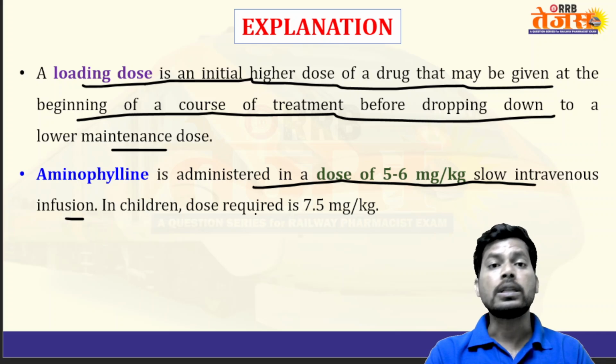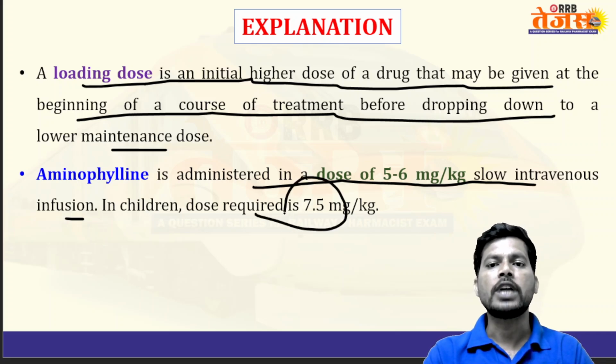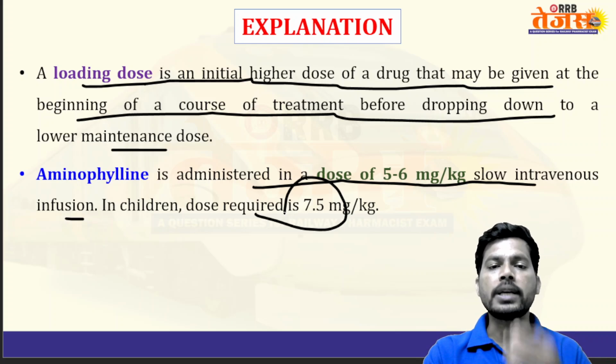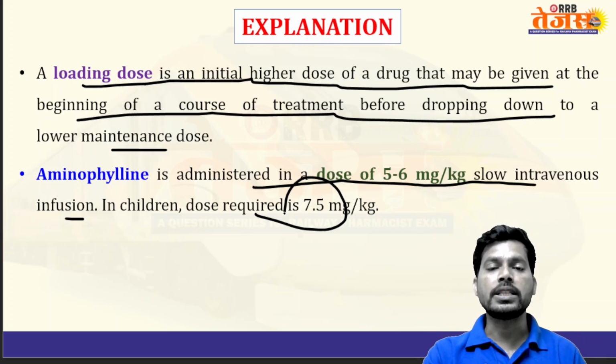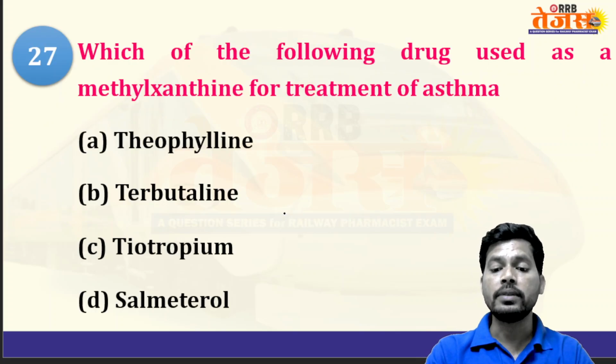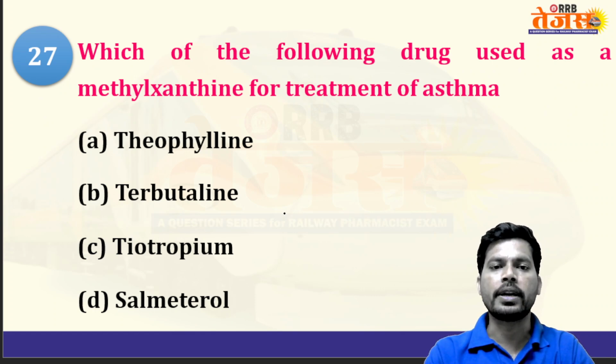In children, the dose required is 7.5 mg per kg. Especially these drugs are used in case of newly born babies. In newly born babies, there is a problem in the respiration. To correct that problem, these drugs are used to produce bronchodilation. Especially these drugs are xanthine alkaloids, theophylline, and its derivative aminophylline.